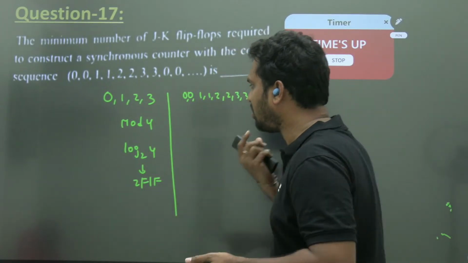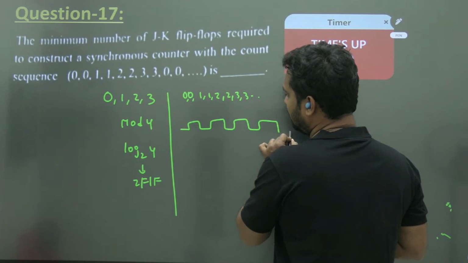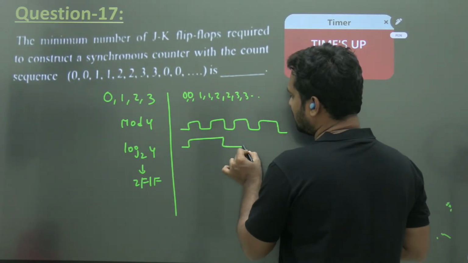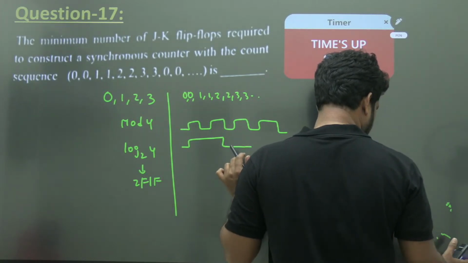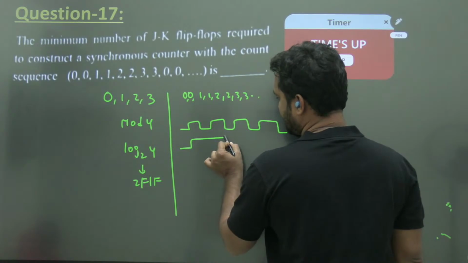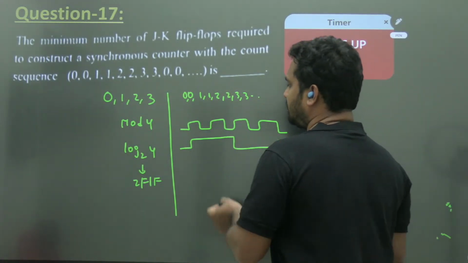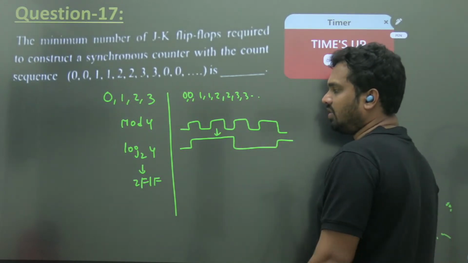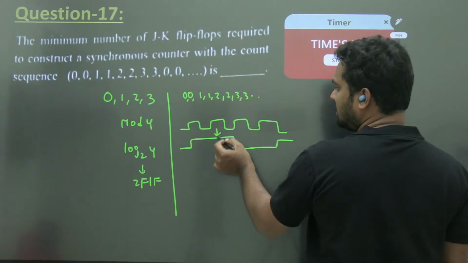So this is the original clock; if I convert it into this kind of clock, this is called a frequency divider circuit.